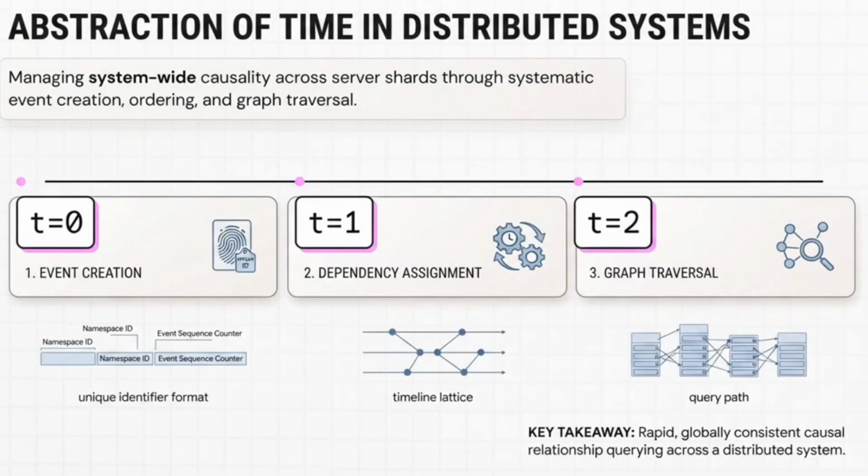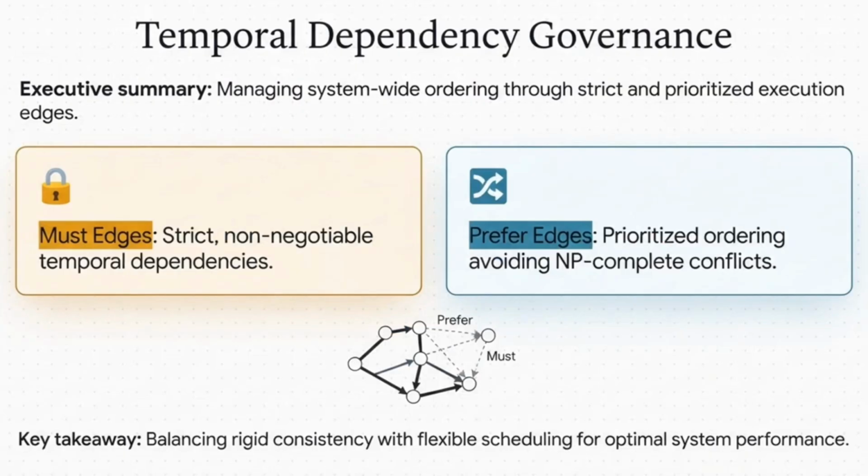Here is how they actually abstract time in this system. It starts with event creation, where every state change gets a globally unique identifier. Then comes dependency assignment, where the system establishes pairwise time orders between events to build out the timeline. Finally, you have graph traversal, which allows clients to rapidly query causal relationships, even if those queries have to span across multiple server shards.